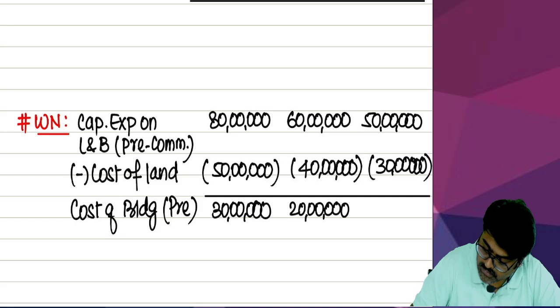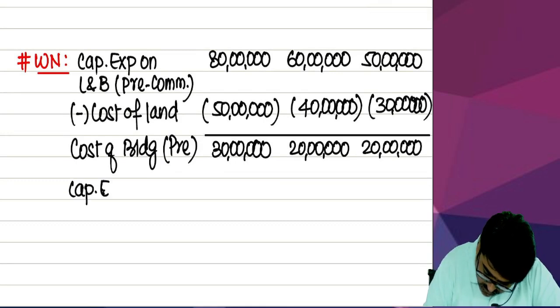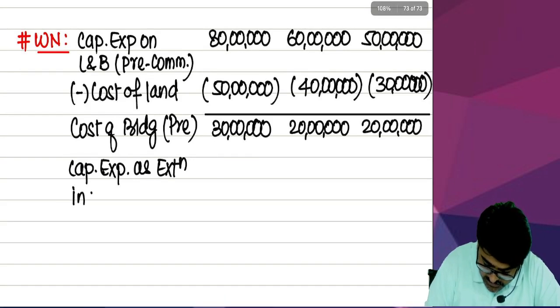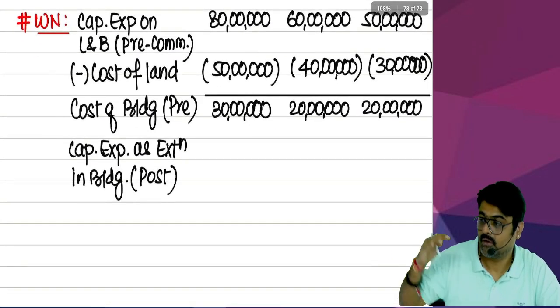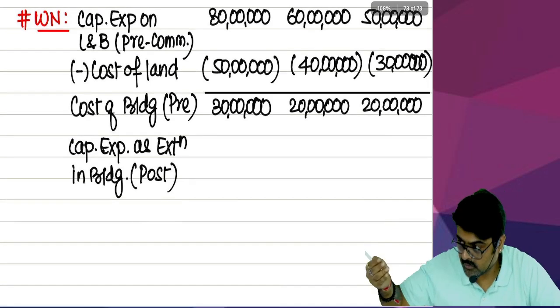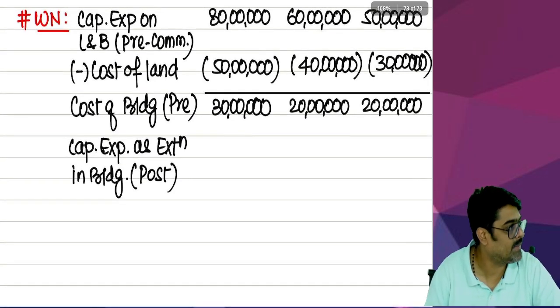20 lakhs. And the last one, 20 lakhs. Now, some capital expenditure is also incurred as extension in building. Yes or no? But that is done post commencement. Even that will be allowed. See, the earlier one will also be allowed in 25-26 and this will also be allowed in 25-26. So I am adding both of them and I'll claim both in 25-26.